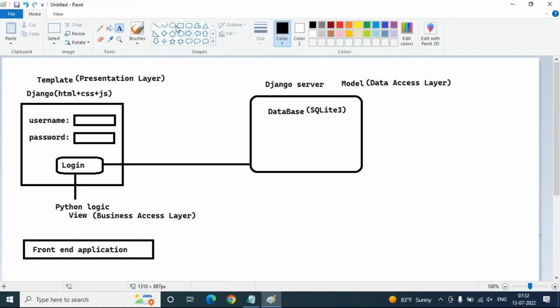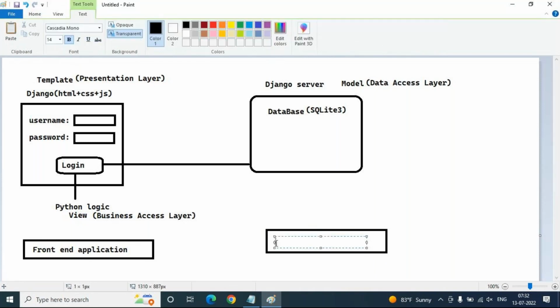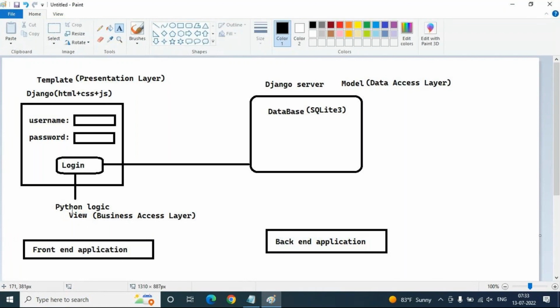And back-end application means the SQL Server database or SQLite 3 database. That is the backend application for Django. But generally Python is also a backend for the Django templates, because we write the Python script behind the scenes of the template. So Python is the backend for the template, but the overall backend application is the SQL Server database, because it works behind the scenes for our front end application.